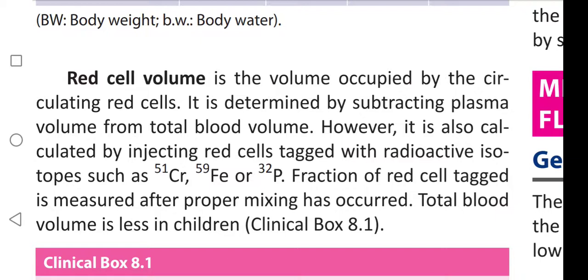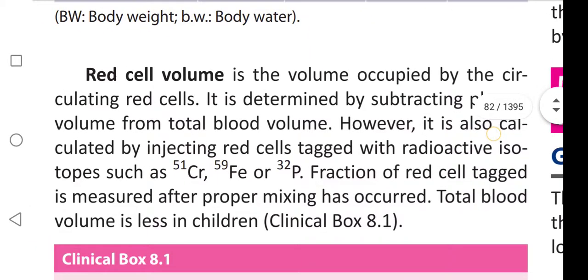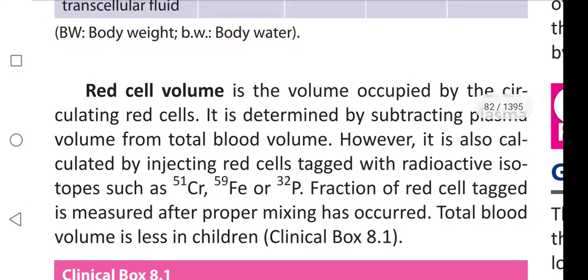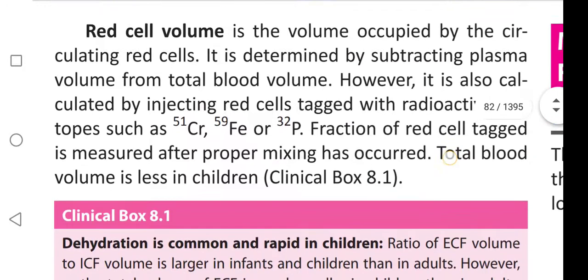It is determined by subtracting plasma volume from total blood volume. However, it is also calculated by injecting red cells tagged with radioactive isotopes such as chromium 51, iron 59 and phosphorus 32. Fraction of red cells tagged is measured after proper mixing has occurred. Total blood volume is less in children.